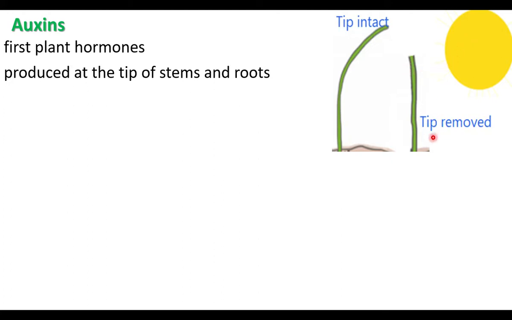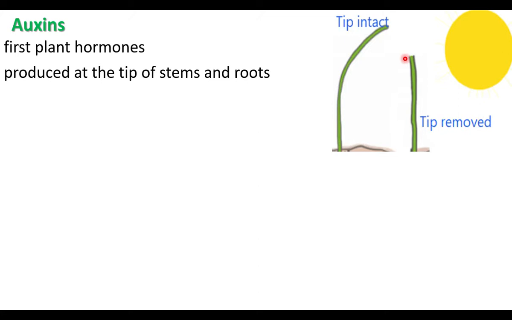If the tip is removed, there is no bending growth. And he concluded that some substances are produced at the tip of the plant. These substances spread towards the base and cause the growth of the plant.